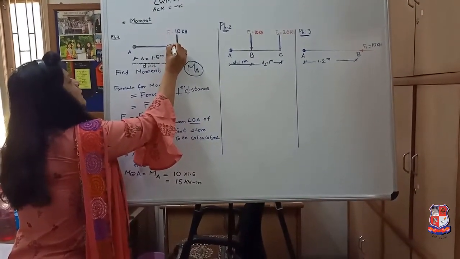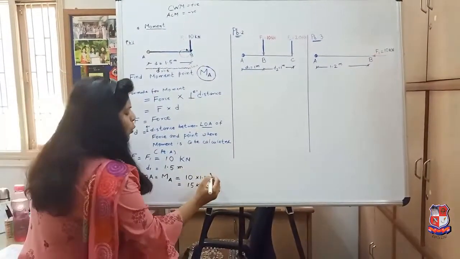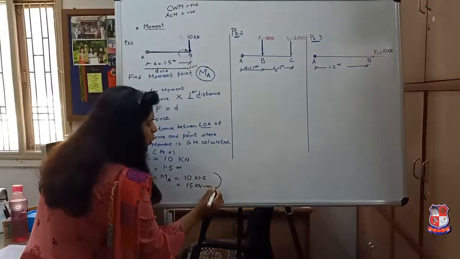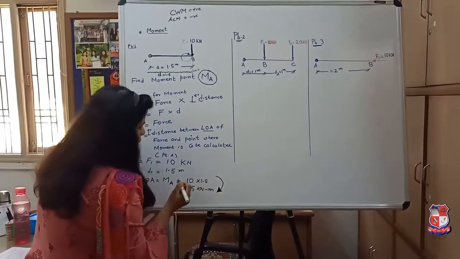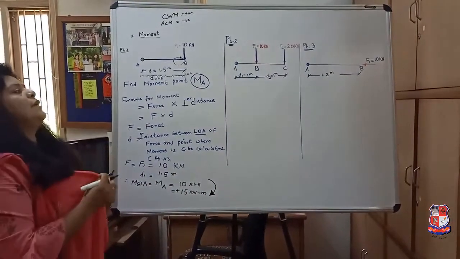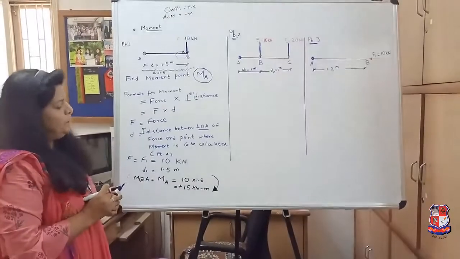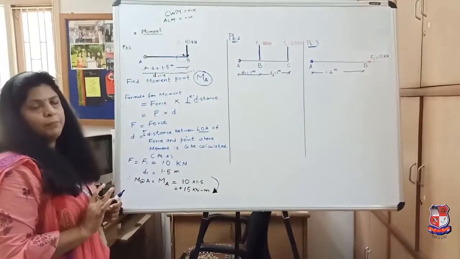You can see that this is nothing but a clockwise movement, so I can show it with a positive sign. My answer is 15 kilonewton meter positive clockwise. Is it clear to all?